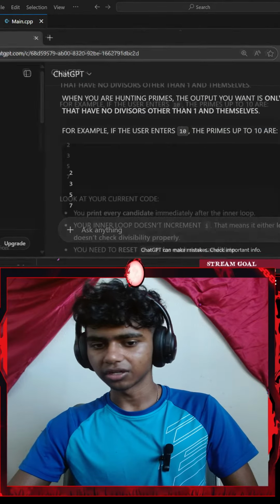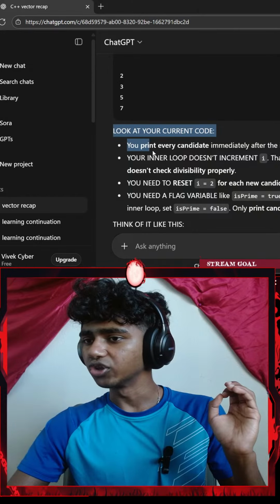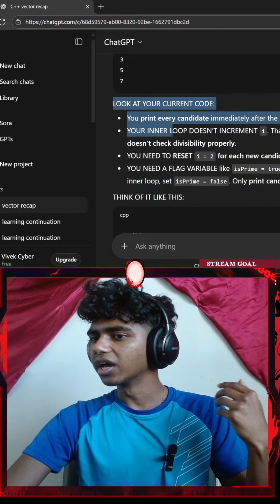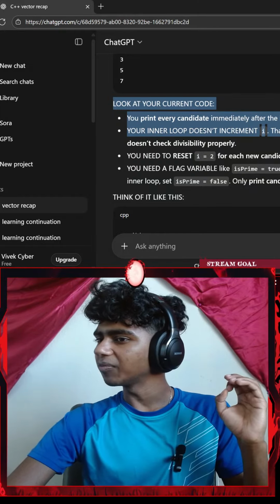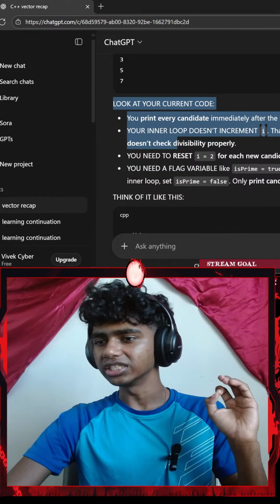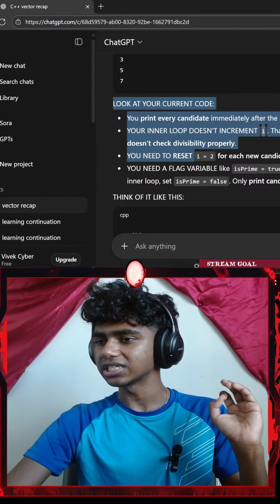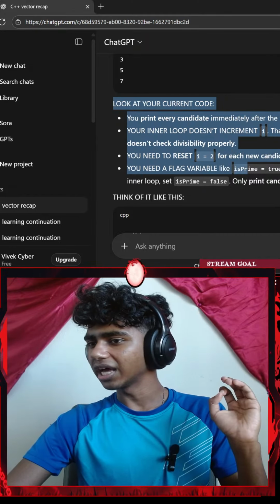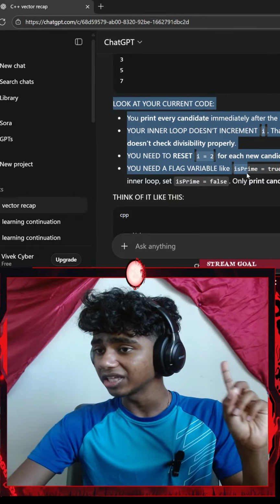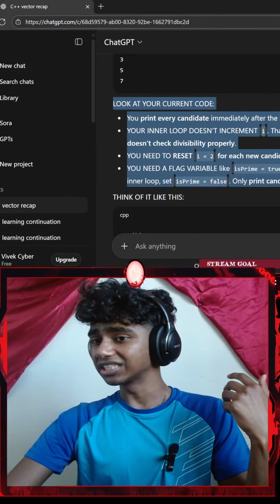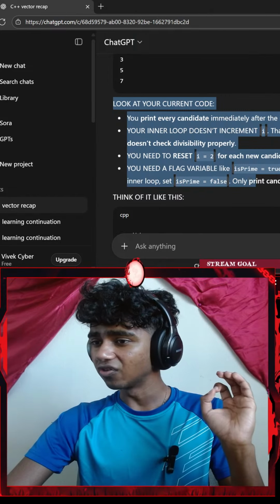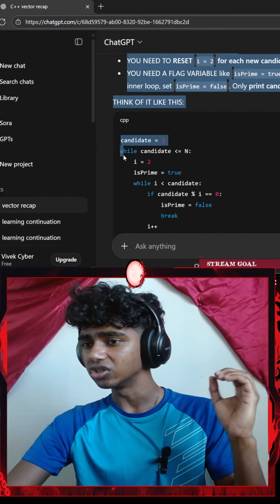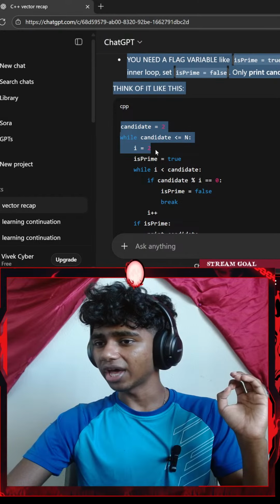Okay, let's read what Sensei said. Look at your current code. You print every candidate immediately. After the inner loop, your inner loop doesn't increment i. That means it either loops forever or doesn't check divisibility properly. You need to reset i equals 2 for each new candidate. You need a flag variable like isPrime equals true. If you find a divisor inside the inner loop, set isPrime equals false, and only print candidate if isPrime is true. Think of it like this: candidate equals 2, while candidate is less than or equal to n.